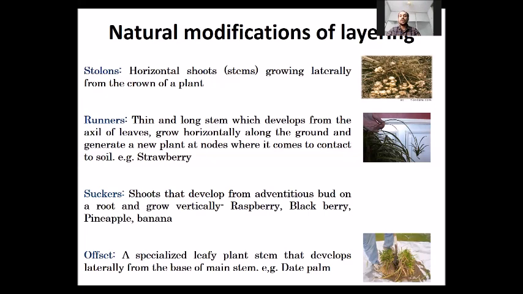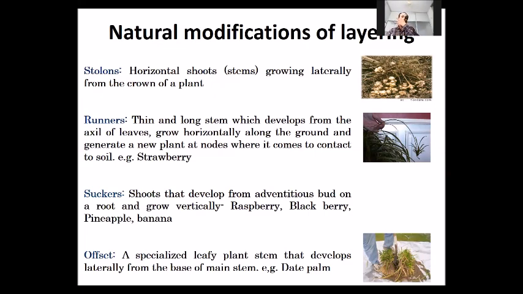Offset. Offset is a small or miniature plant that develops laterally from the base of the main stem. The most important example of offset is date palm. If you see a date palm tree, you can see some small plants nearby its stem. Those are offsets. So these are natural modifications or natural means of propagation of some plants, which are a form of layering.